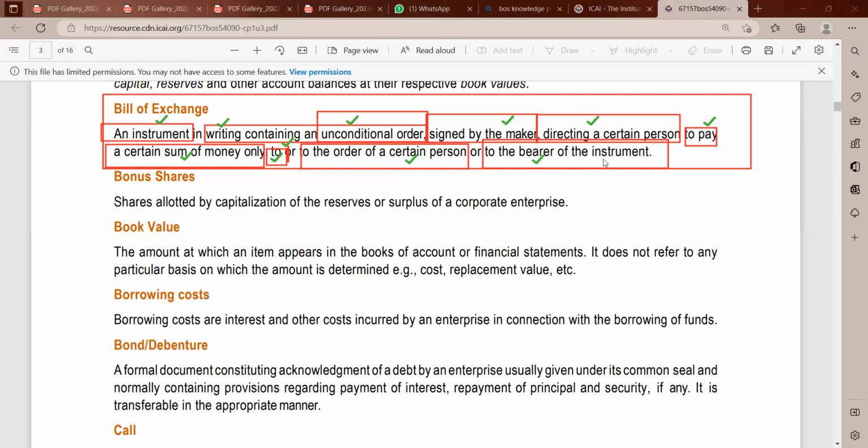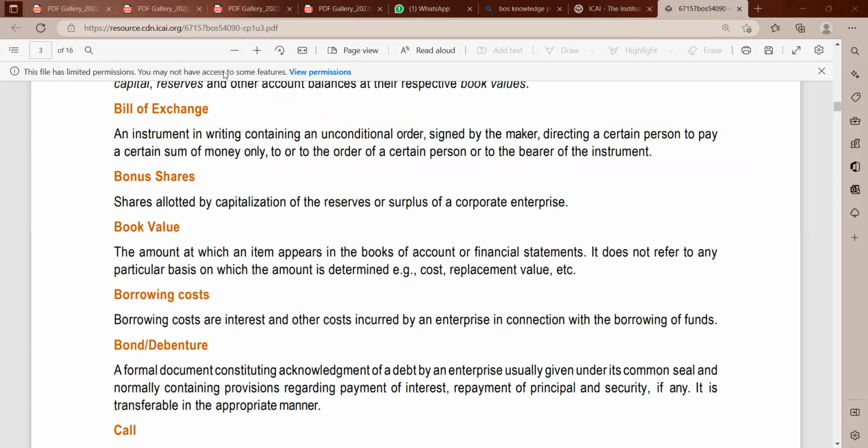So right now, that's the concept of bills of exchange, which is nothing but an instrument in writing containing an unconditional order signed by the maker, directing a certain person to pay a certain sum of money only to the order of a certain person or to the bearer of the instrument. Okay, do I need to give much more explanation? I don't know, I'm a little confused with this.